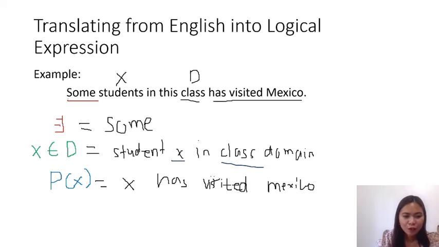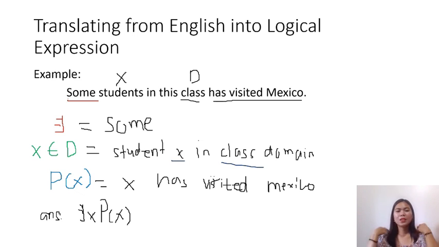And of course, our final answer is existential of our X, P of X. Okay, so that's how you translate an English statement into logical expression using universal quantifiers or di kaya existential quantifier.